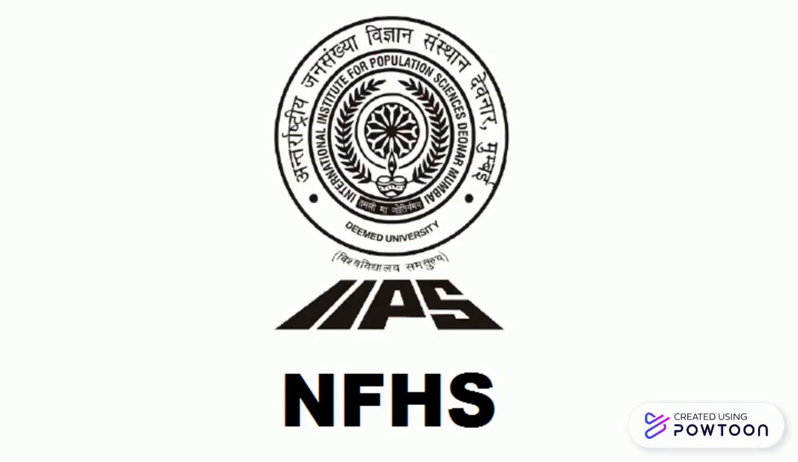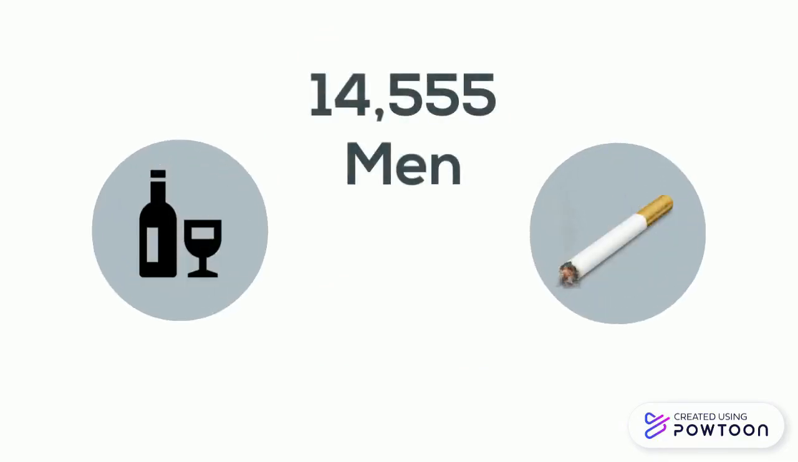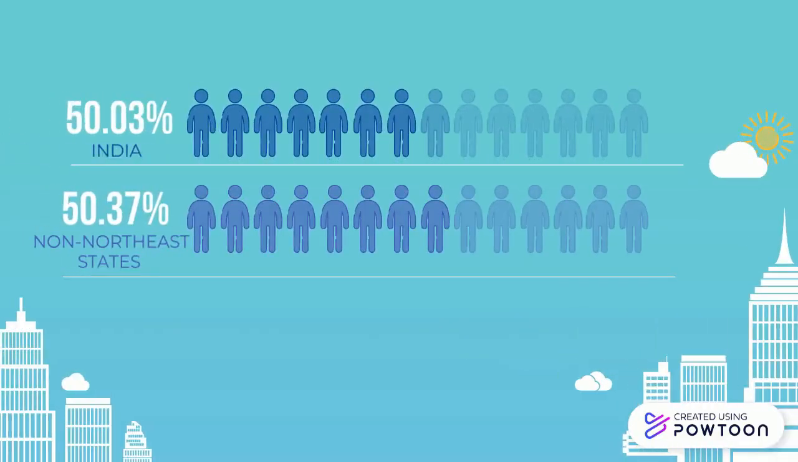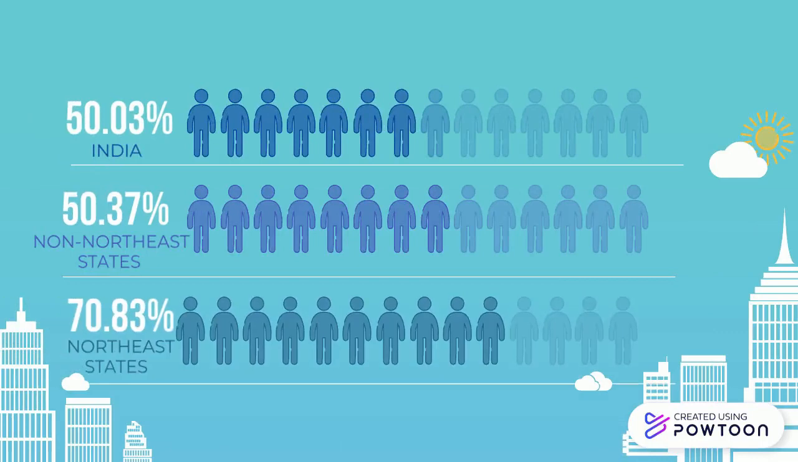Kia and Debarma from JNU's Study of Regional Development, School of Social Sciences, mined data from the fourth round of the National Family Health Survey 2015 to 2016 to examine the prevalence and frequency of smoking, using smokeless tobacco products and alcohol consumption in 14,555 men in the 15 to 54-year age group. Substance use is significantly higher among the male adults of Northeast India than among those from elsewhere in the country. The percentage prevalence was 50.03% for India as a whole. For non-Northeast states, it is 50.37%, and in the states of Northeast India, 70.83% of the men in the 15 to 54-year age group indulge in substance abuse.